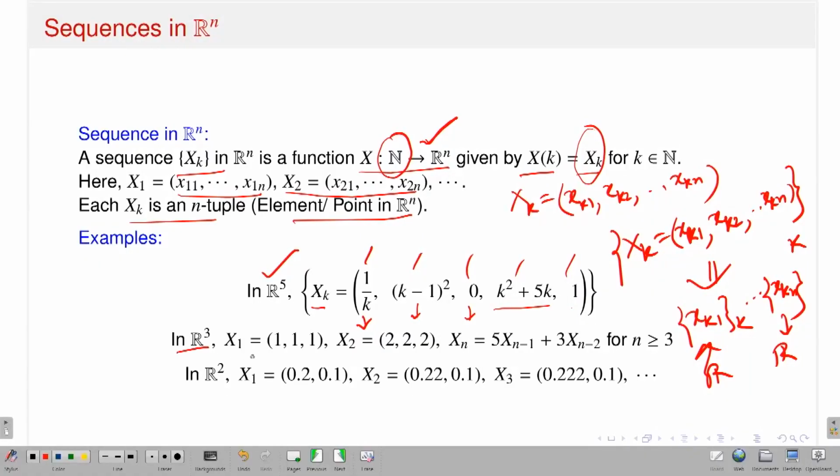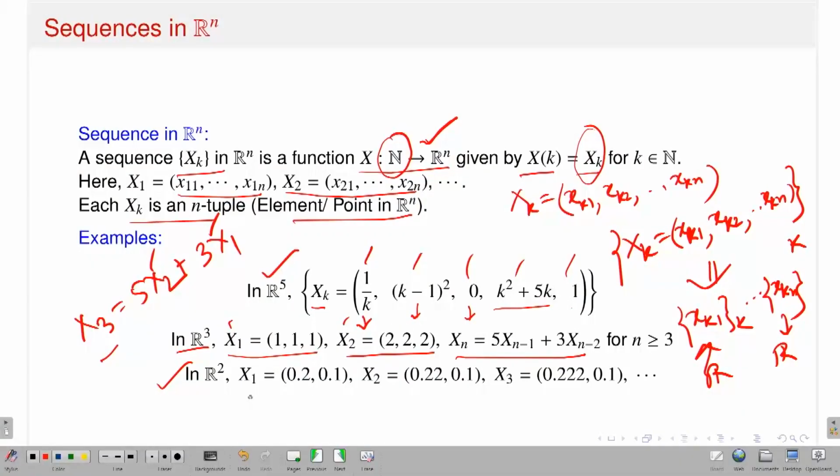Now in R3, again it should be a point in the 3-dimensional Euclidean space. So I have x1 equal to (1, 1, 1), x2 equal to (2, 2, 2), and then I have a recurrence relation. If I know x1 and x2, by computation you can get x3. What is my x3? It should be 5 times x2 plus 3 times x1. I know the values of x1 and x2, so I find the value of x3. Similarly, if I know x3 and x2, I can find x4, and so on and so forth. By this recurrence relation, you have the sequence Xk in R3.